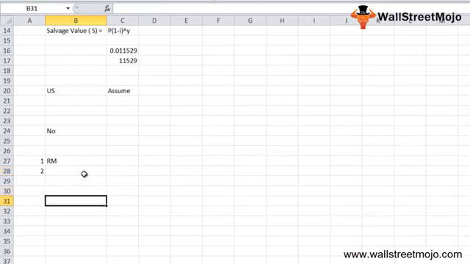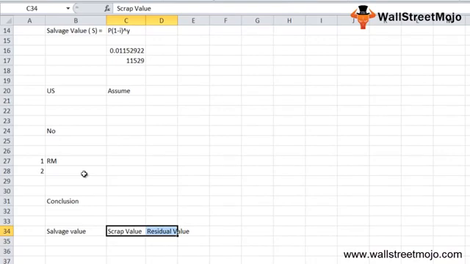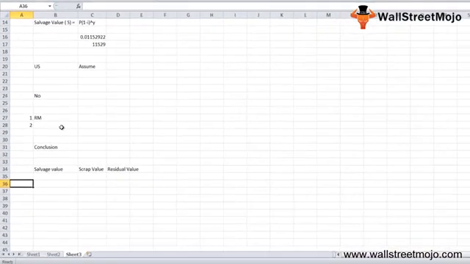So in conclusion, there is a confusion between the salvage value, the scrap value and the residual value. These are the three terms. However, the scrap value and the residual value are just other names for the salvage value in accounting. To summarize, it is the value of any asset after its useful life is over, and scrap value is an estimated figure, so it can be calculated if you can determine the depreciation rate and the useful life. In the US, for tax purposes, depreciation is calculated assuming the scrap value as zero.